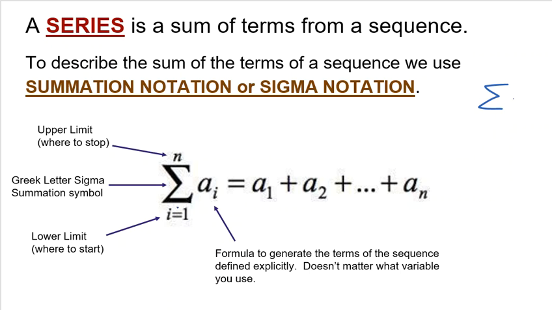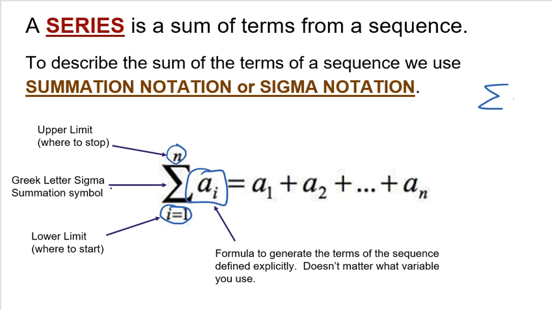Now, underneath the sigma, you will see the lower limit. This is the term that we start with. Now, we don't have to start with 1. We could start with 2, 3, any term we want, but the bottom number tells you what term to start with. And the top number up here is the upper limit, and that tells you the term to end with. That tells you the first term and the last term. And then right here, this is the formula to find those terms for you.